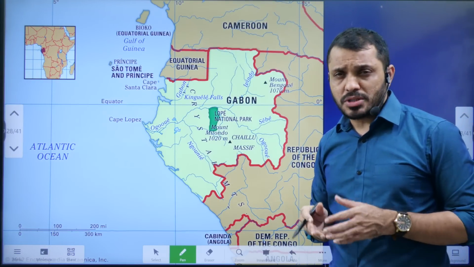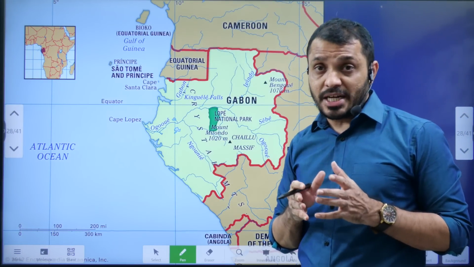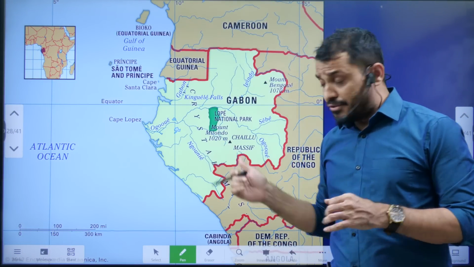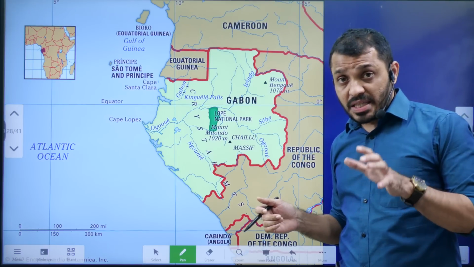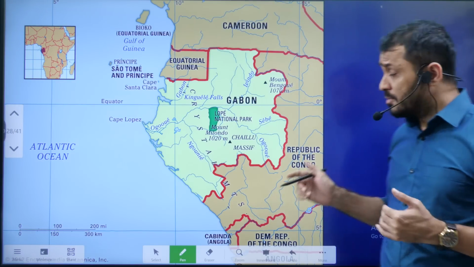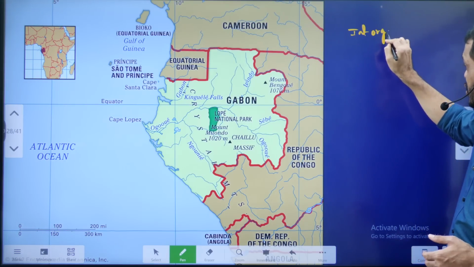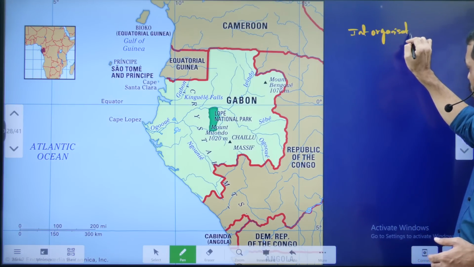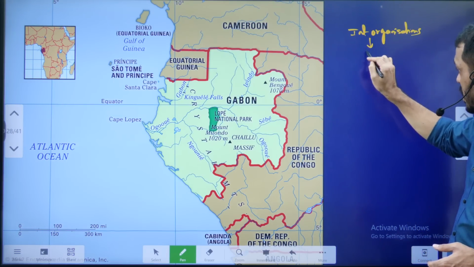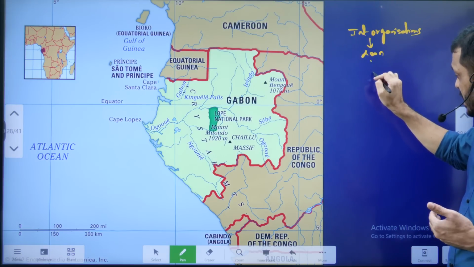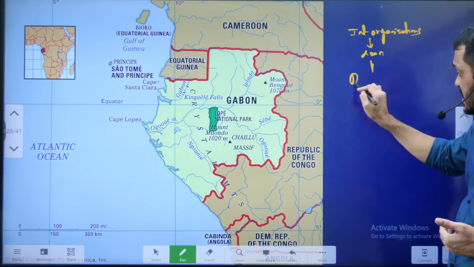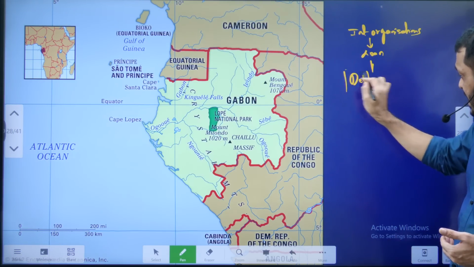Next, we are going to discuss a very peculiar concept. For example, international organizations give loans to countries facing heavy debt.